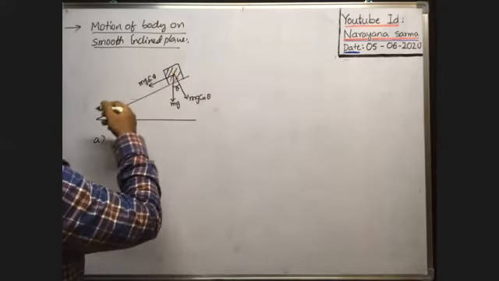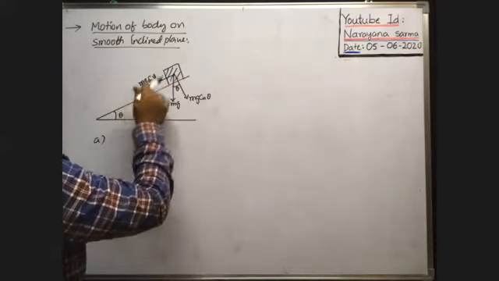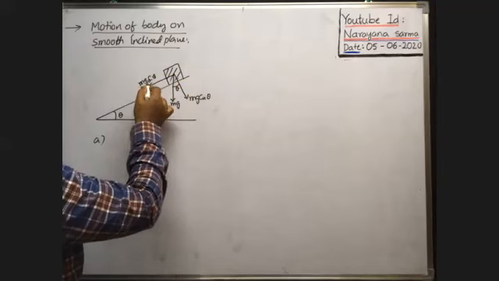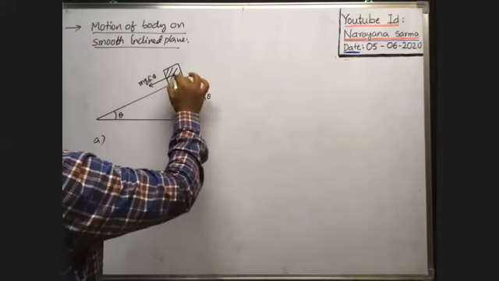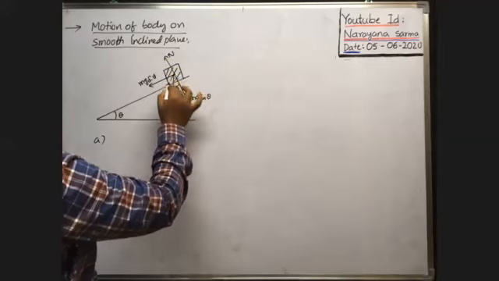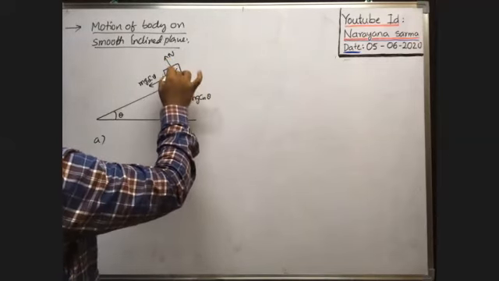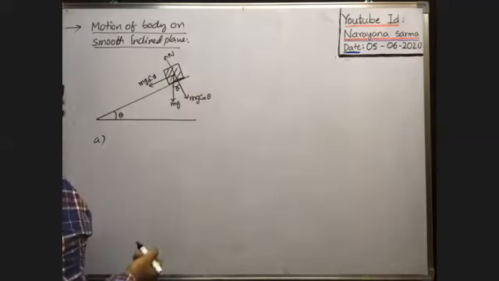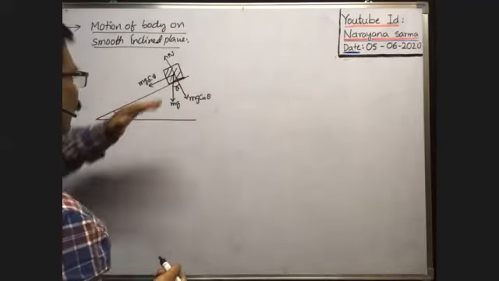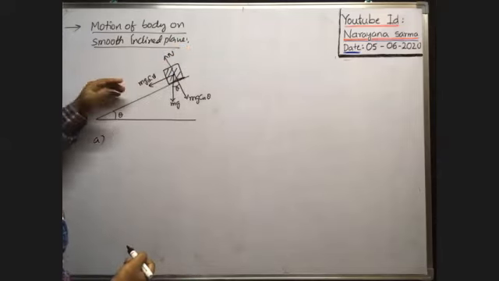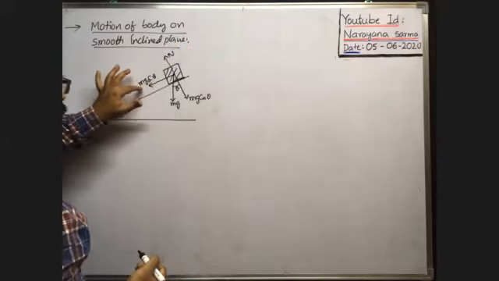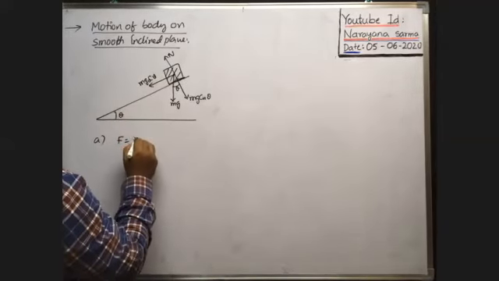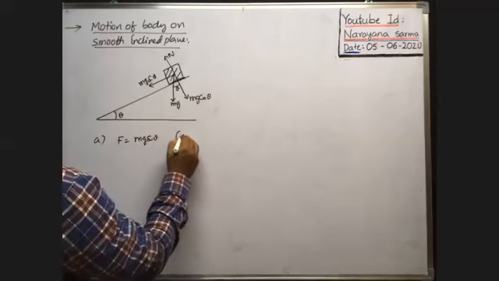Now, from this first point, what is the acceleration of this block downwards? Along the smooth inclined plane, the only force acting on the block in the downwards direction is mg sin theta. As there is no friction, the block pushes the inclined plane perpendicular to the plane of contact with mg cos theta, and the equivalent normal reaction develops in the upward direction. Along the direction of motion, the only force on the block is mg sin theta, along the incline.